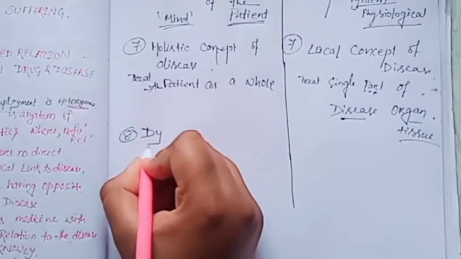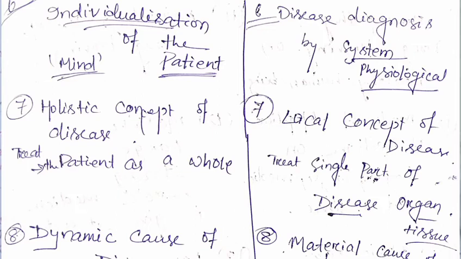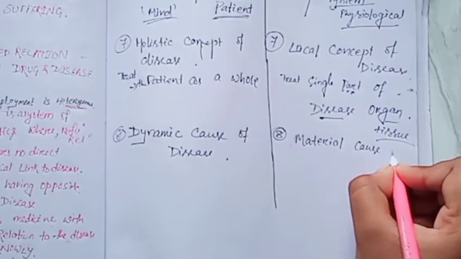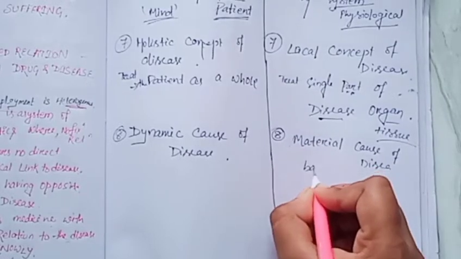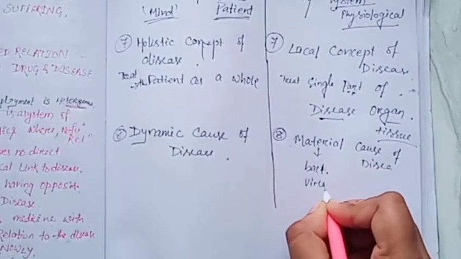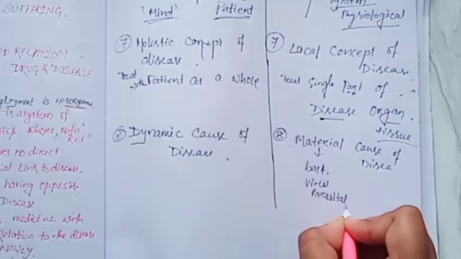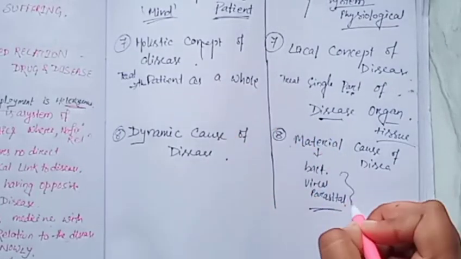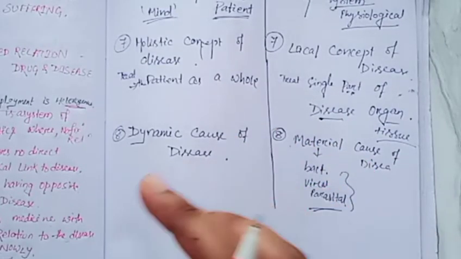Then in homeopathy we take the dynamic cause of disease. Dynamic cause of disease means that there is a rearrangement of the vital force due to which the disease occurs, but here there is not that. Here the material cause of the disease is taken into account. Material causes of disease means they think that bacterial, viral, parasitic organisms cause the disease. There is nothing like vital force, nothing like mind. They think that these organisms cause the disease, not a mind rearrangement.